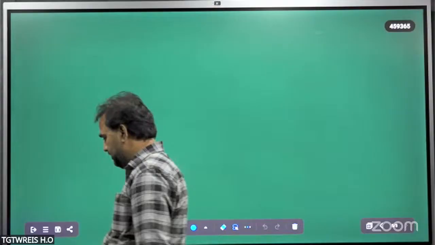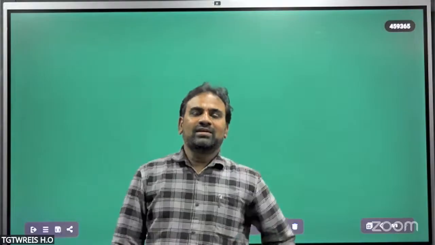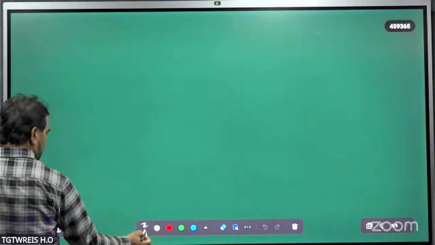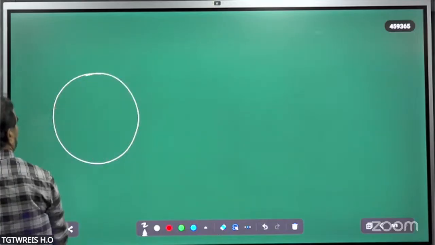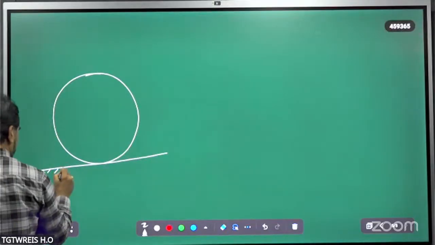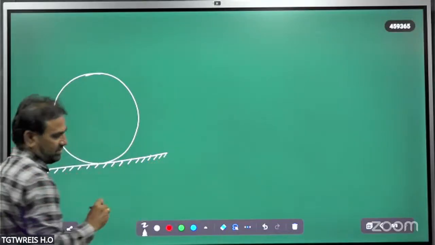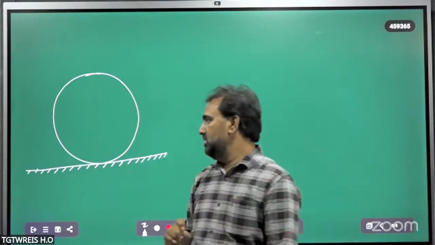Next, see, suppose consider a solid cylinder. The solid cylinder is rolling without slipping on a rough surface like this. The solid cylinder is rolling on a rough surface, without slipping. It is not slipping.